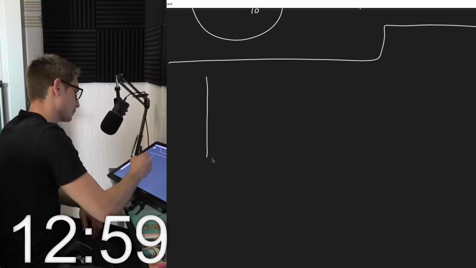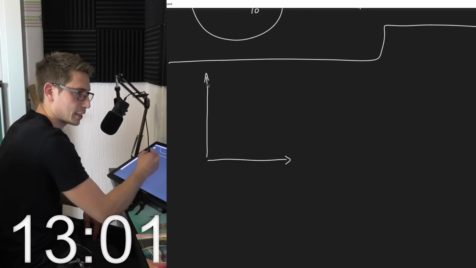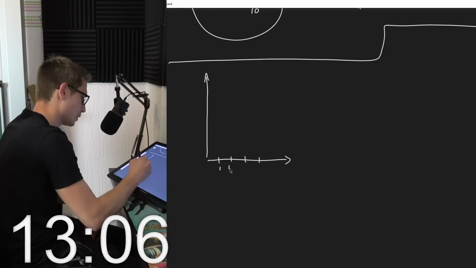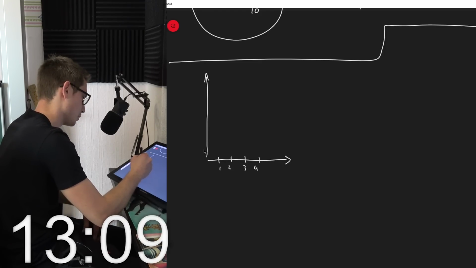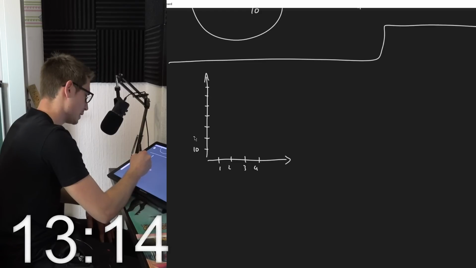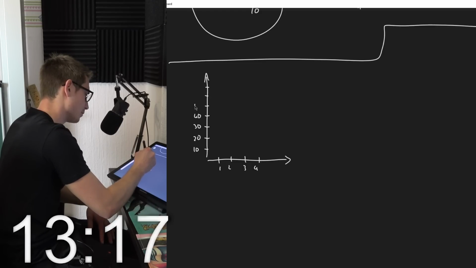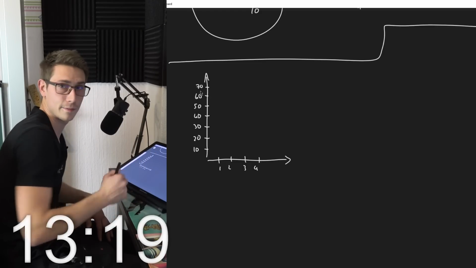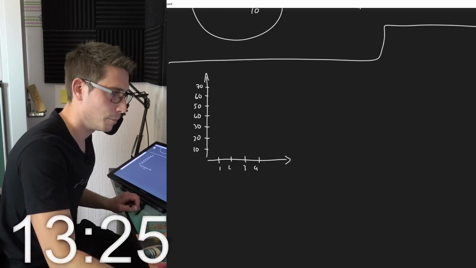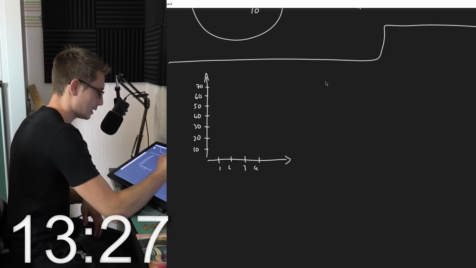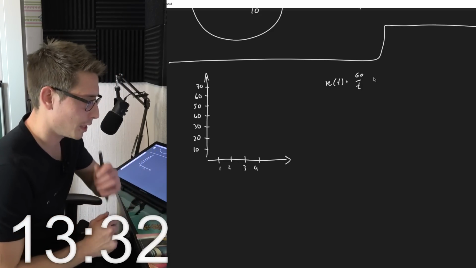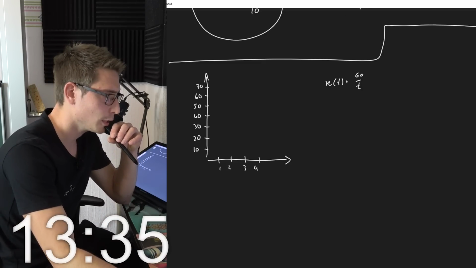Okay. I mean, I can just try to do it kind of accurately. 1, 2, 3, 4. I'm just trying to replicate the graph that I got here. So from 10, 20, 30, 40, 50, 60, 70. I'm getting extra points for drawing once again everything completely. This takes some extra time, and n of t is equal to 60 divided by t. Number of items made in 1 hour. Okay.